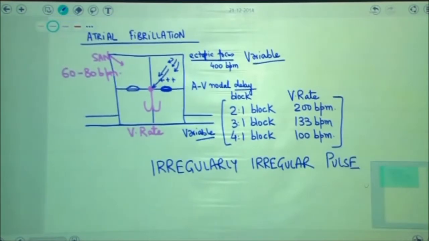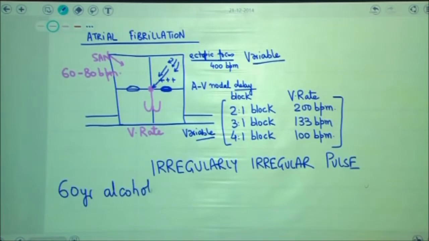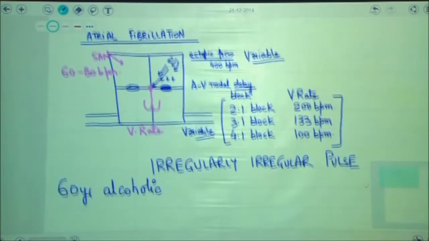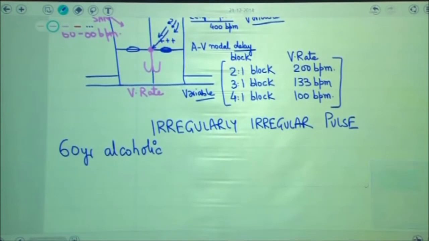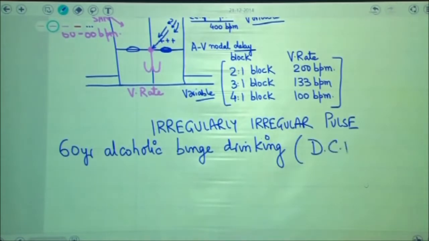To get the perspective right, let me say I have a 60-year-old alcoholic. He went to a party where there was free alcohol available, and in that setting he indulged in binge drinking. I am giving the example of alcohol because most hardcore drinkers suffer from a problem by the name of dilated cardiomyopathy. Since this patient already has dilated cardiomyopathy, that means there is structural damage to the heart.